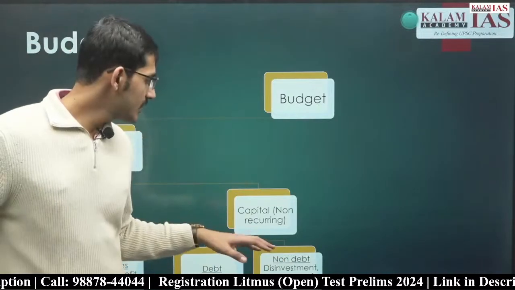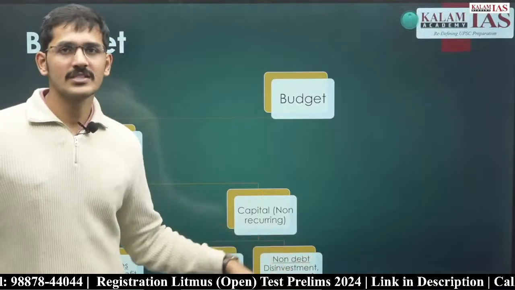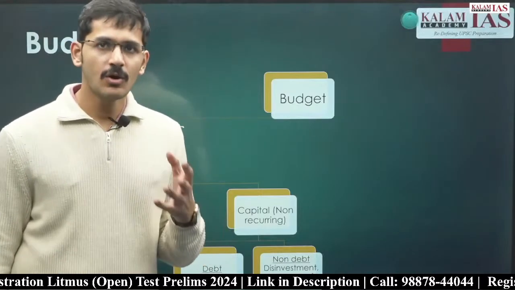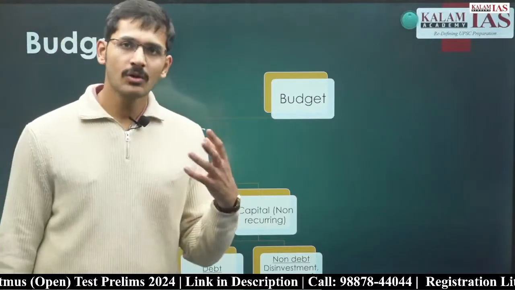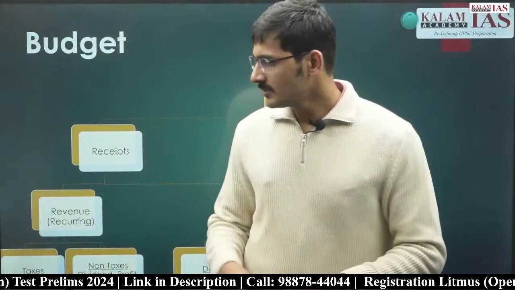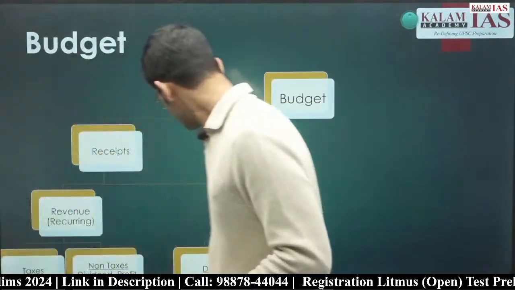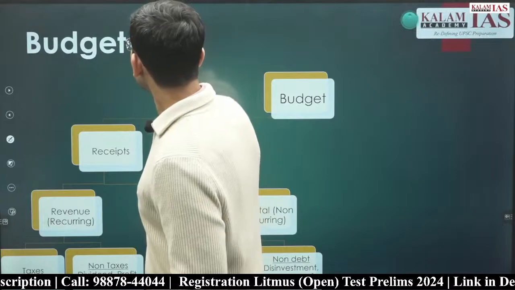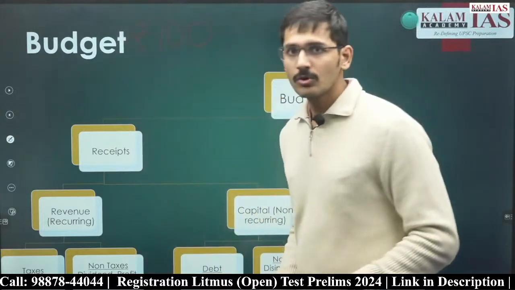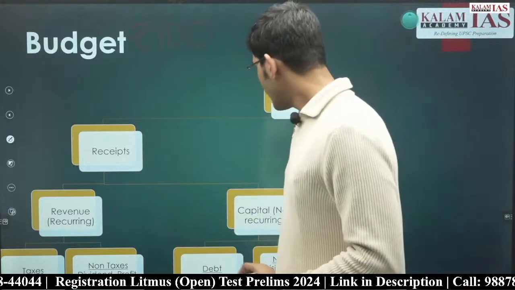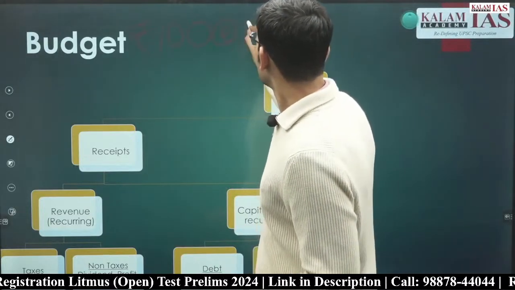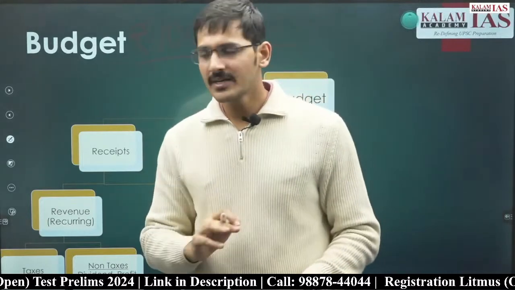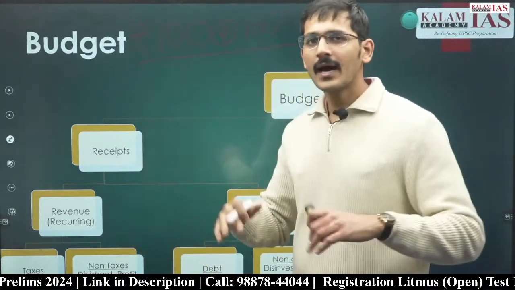The other type of capital receipts is non-debt capital receipts. In non-debt capital receipts, the government of India sells its assets, or it recovers the loan given already to the people. So, for example, if the government of India gives you 100 rupees loan at the rate of 10% per annum, and after 1 year I repay the loan to the government.